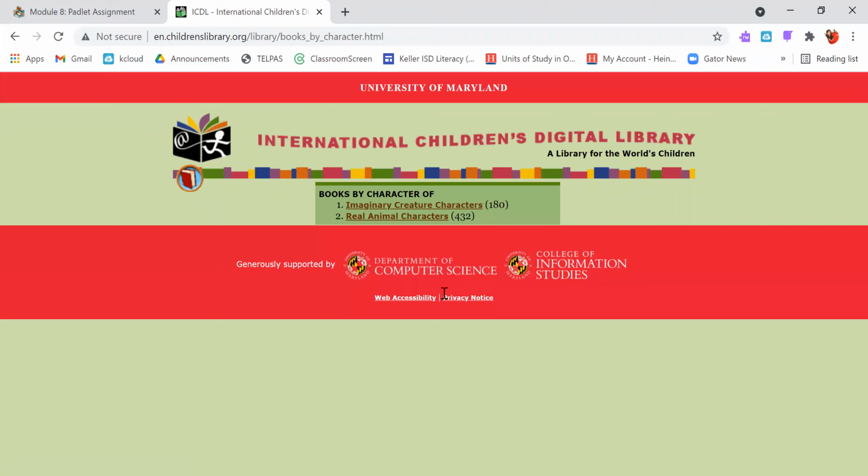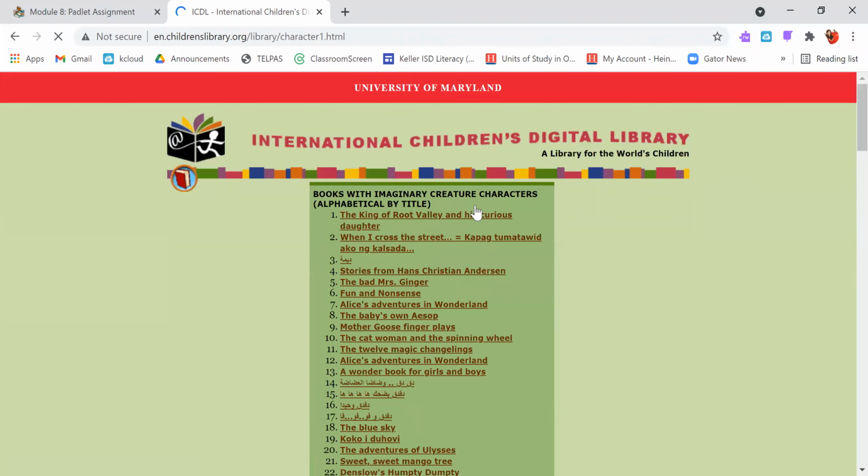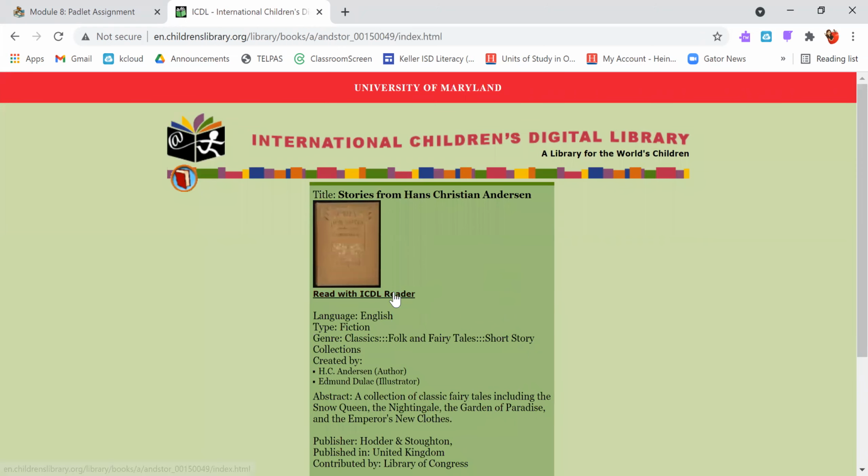I like to do books by genre or even books by character. So I'm going to click on that. So you can click on imaginary creature characters or real animal characters. So you can find some that are fiction and nonfiction. Then you can go through and see, what sounds interesting to you? Stories from Hans Christian Andersen. I'll click on that with the Read with the ICDL Reader.